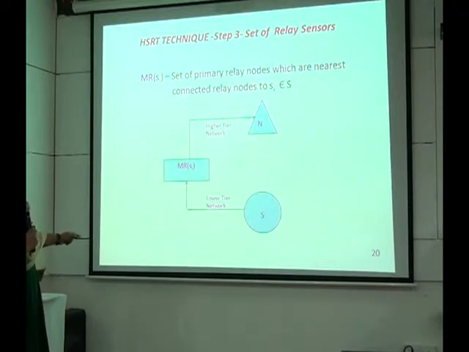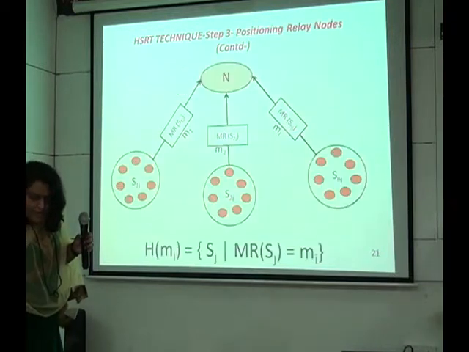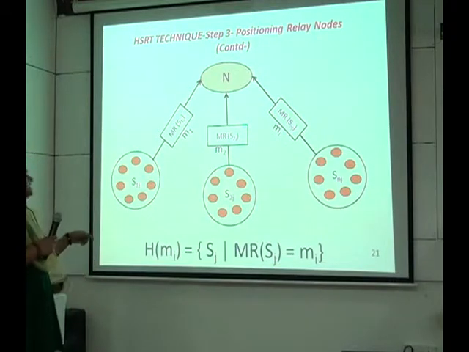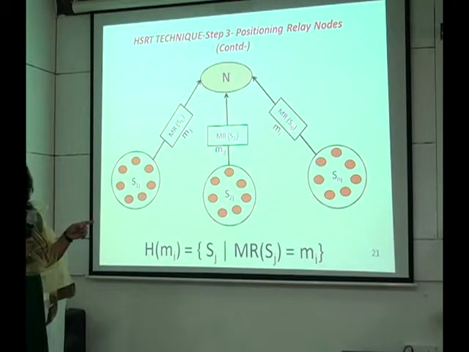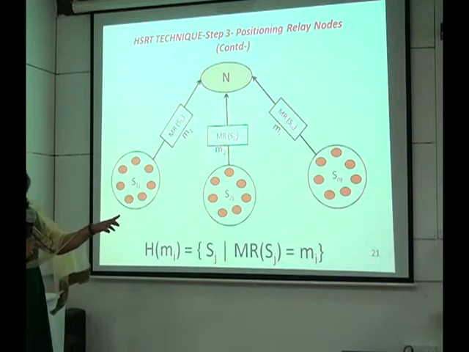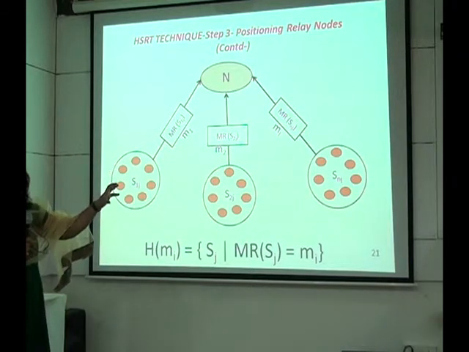Now S will forward its data to MRSi in the lower tier network, and then MRSi will forward this data to the static sink in the higher tier network. After this we have formed another set, that is H of Mi, where H of Mi is equal to Sj such that MRSj is equal to Mi. Now this set H of Mi is basically the set of all those urgent sensors which are served by Mi, and this Mi will cover all the set of the relay nodes MRSj for different urgent sensors Sj in different groups or cells.